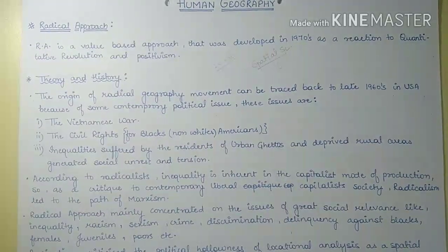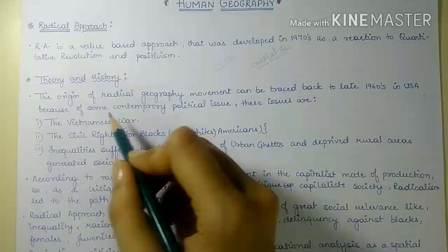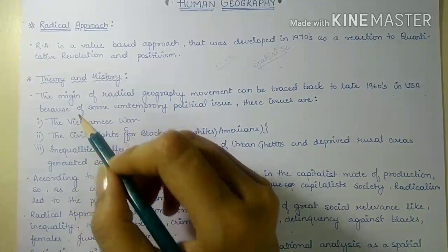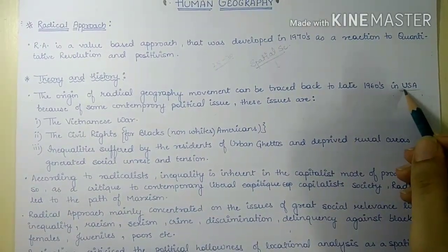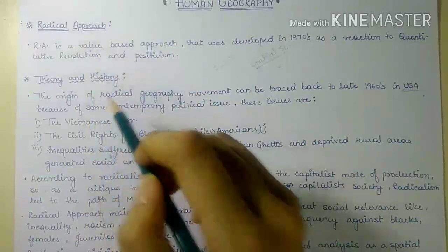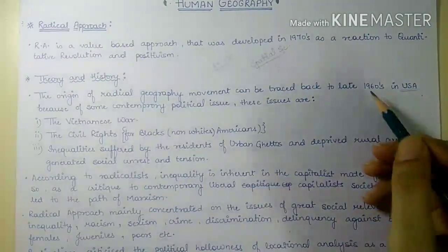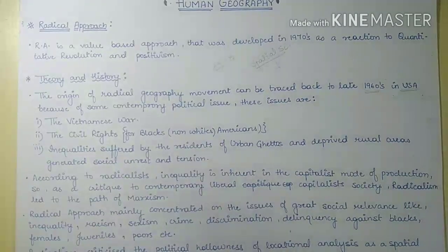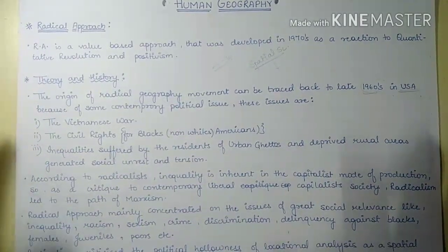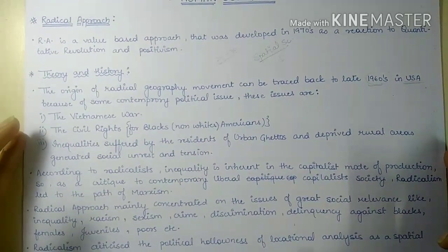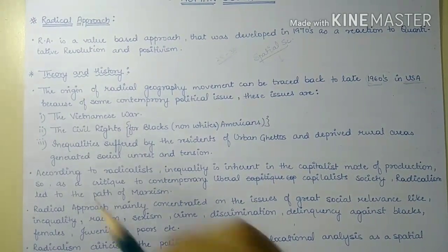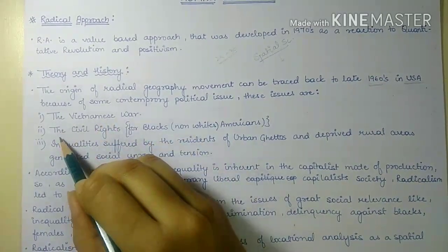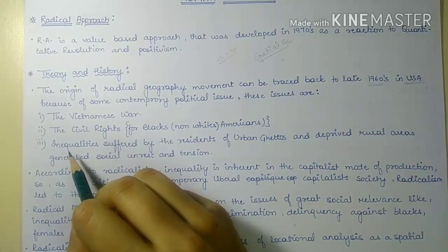Now, if we look at the history of radicalism, we will see that this radical approach originated in USA. USA being a capitalist country, but even though here the radicalist approach originated in late 1960s. Now, this radical geography movement originated because of some of the contemporary issues that were going on at that time. First one was the Vietnamese War, second one was the civil rights, and the third one was inequalities.